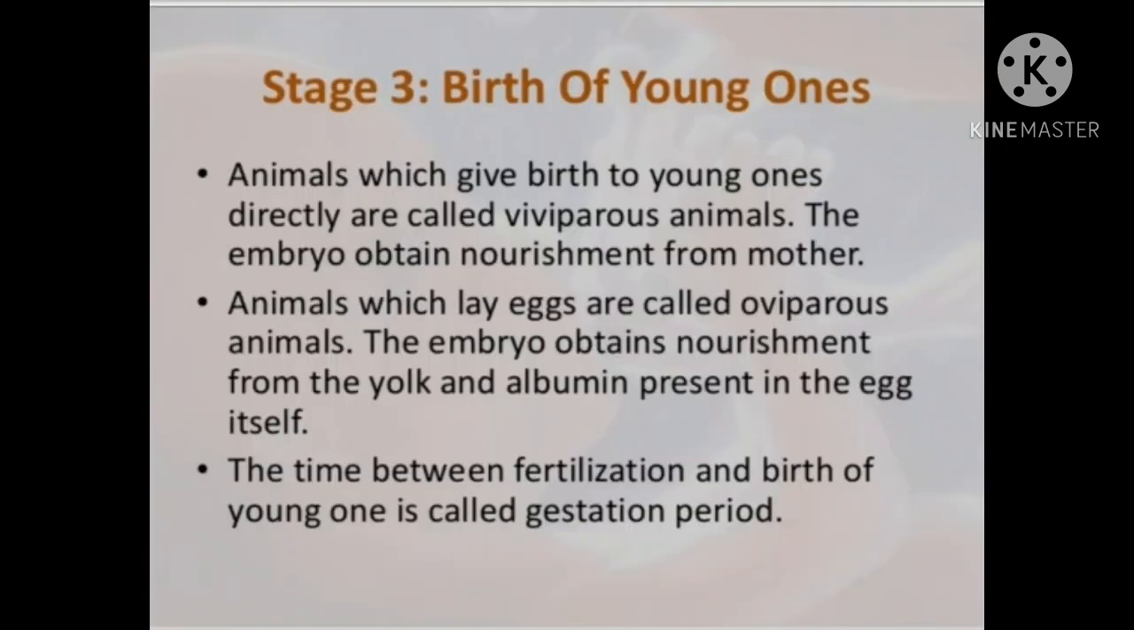Birth of young ones. Animals which give birth to young ones directly are called viviparous animals. The embryo obtains nourishment from the mother. Animals which lay eggs are called oviparous animals. The embryo obtains nourishment from the yolk and albumin present in the egg itself. The time between fertilization and birth of the young one is called gestation period.